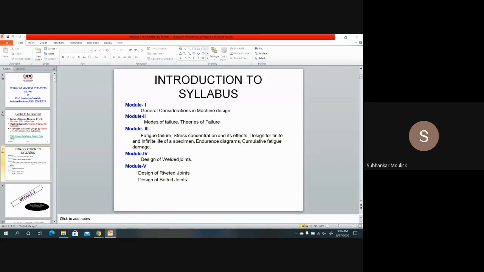And what is a fluctuating load or what is a fluctuating stress? A load which varies in magnitude as well as in time. A load that varies in magnitude continuously with respect to time, that type of load is known as fluctuating load. Those fluctuating loads will generate some kind of stresses in the component. How to design that particular component when it is subjected to fluctuating stresses? All these things we will study in this particular module. Is the brief introduction of this module clear?